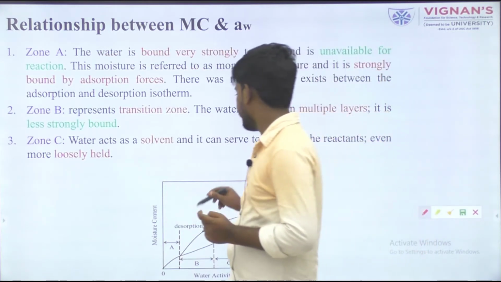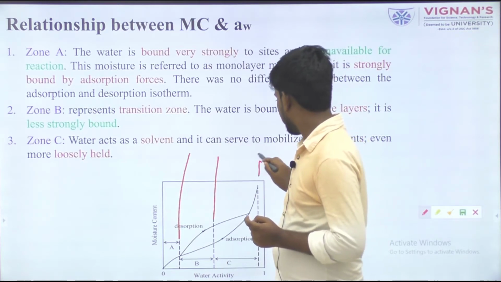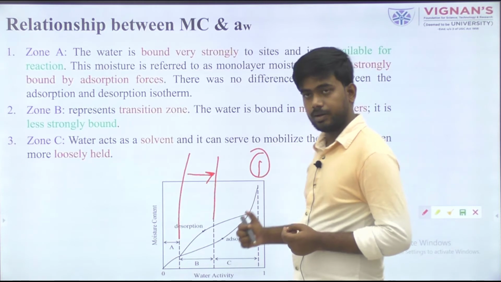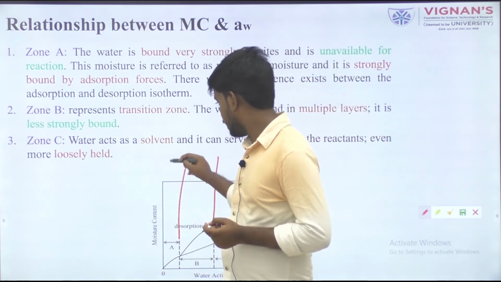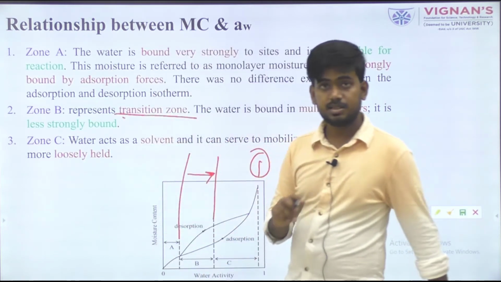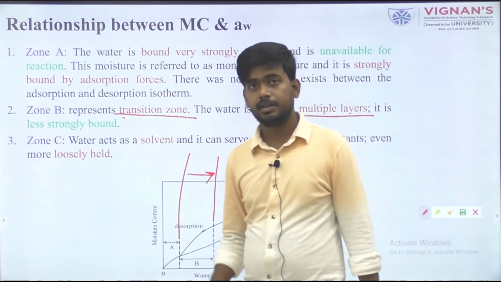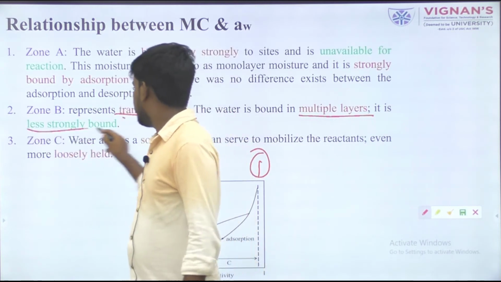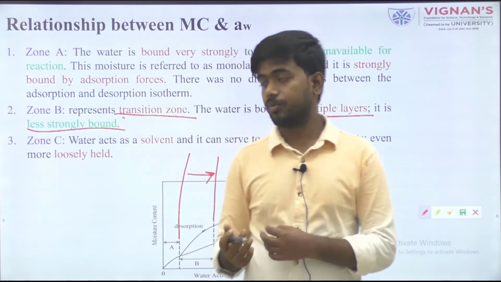And in zone B, you can see that water activity tends toward 1, greater than the zone A value. This zone is a transition zone, and here water is present in multi-layer formation and is less strongly bound, meaning there is a chance water can be removed.